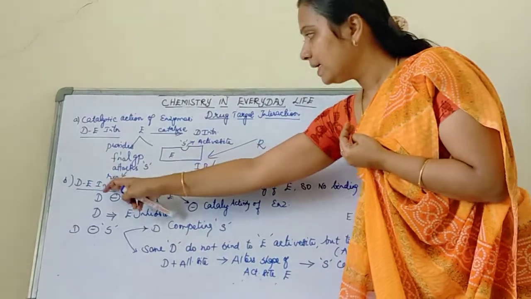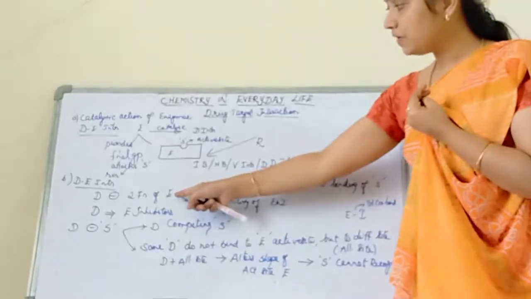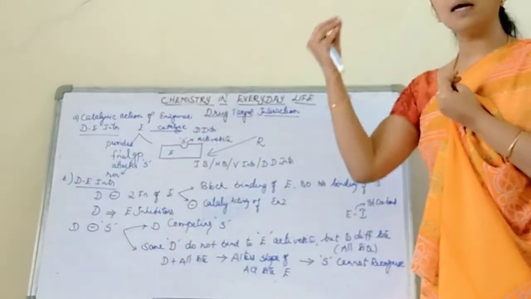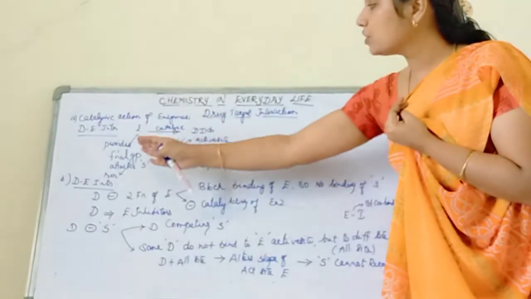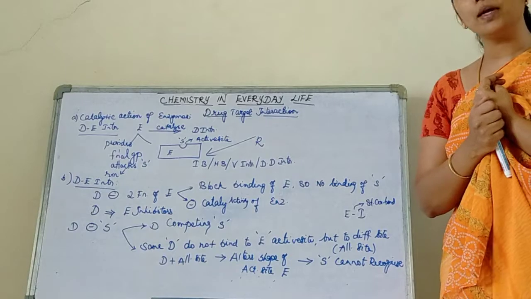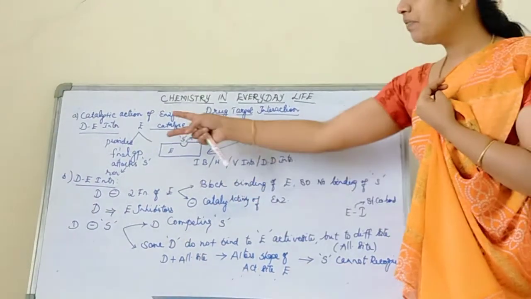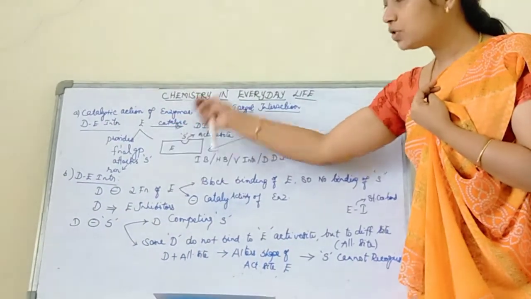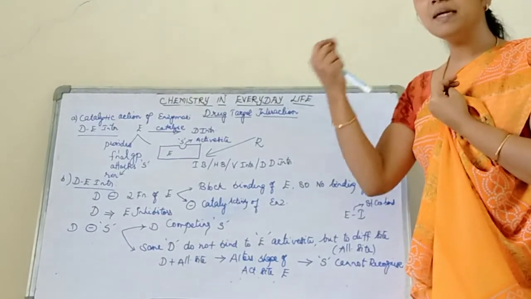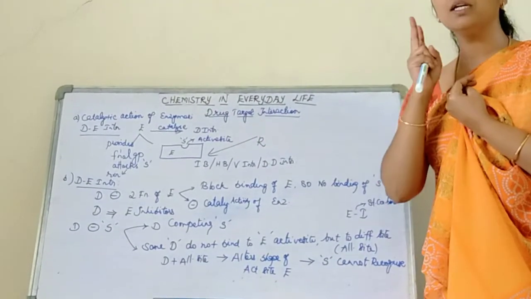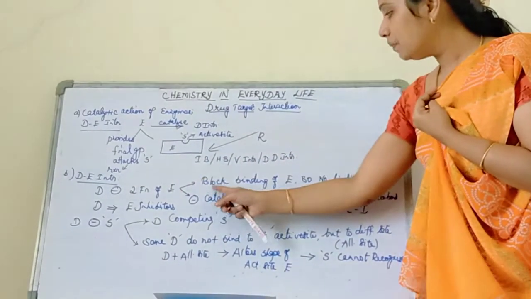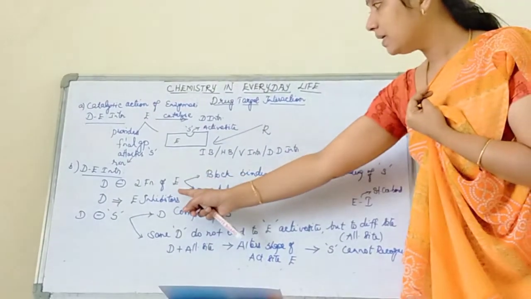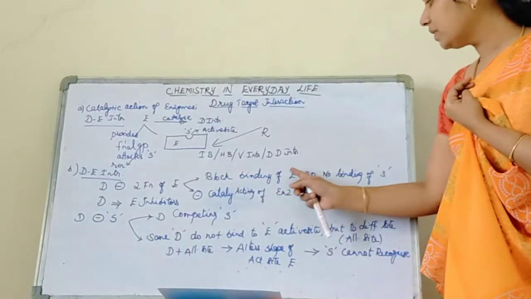Now, drug-enzyme interaction. We know what the function of the enzyme is. If I am going to administer a drug, the drug is going to inhibit these two functions of the enzyme. How is your drug going to inhibit? We are going to see that. We have already seen the two functions of the enzyme. Now my administered drug will inhibit the two functions of the enzyme. How? My inhibitor will block the binding of the enzyme.